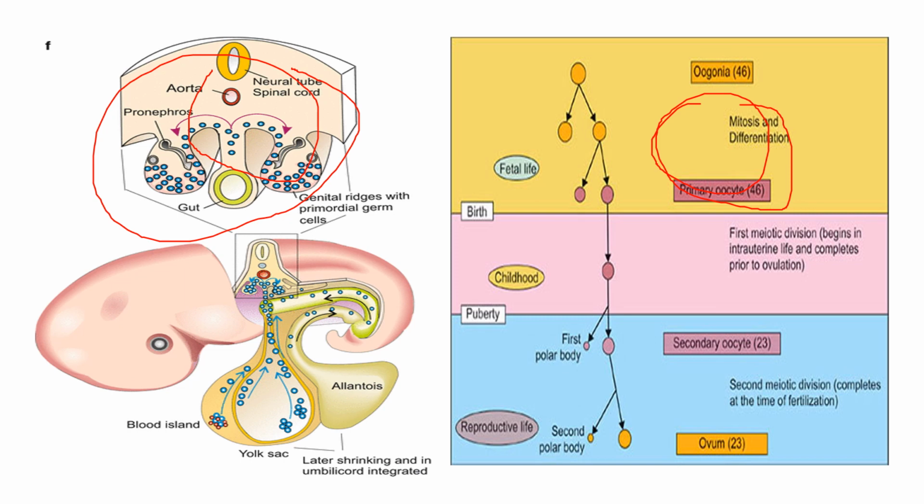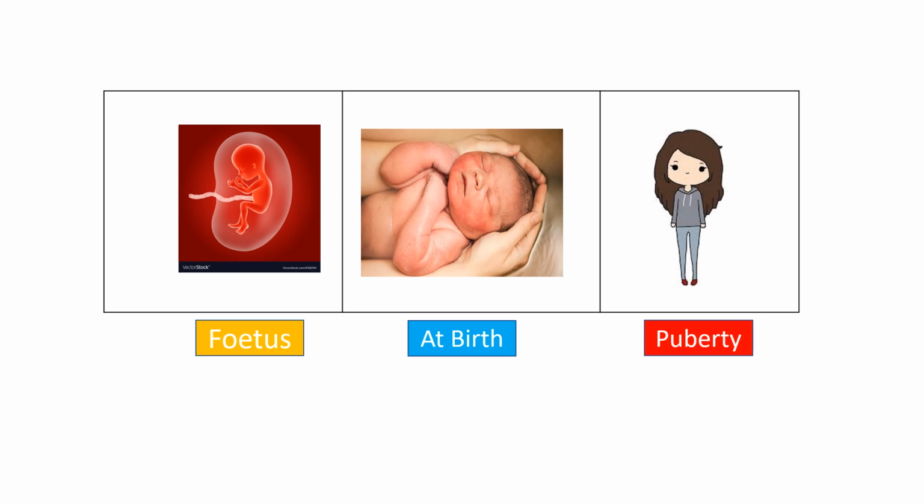So these are the oogonia which undergo so many mitotic divisions, and after the end of this mitotic process, the total number of primary oocytes or primordial follicles will be 7 million. A baby during fetal life gains around 7 million primordial follicles. No new ova are formed after birth. Now, how these primordial follicles ultimately form the mature ova at the time of puberty, that is our point of interest.